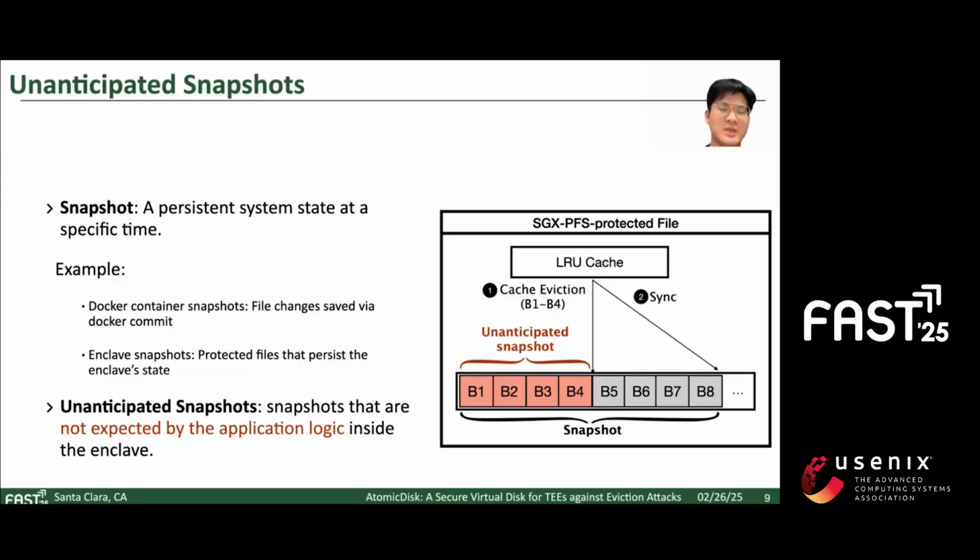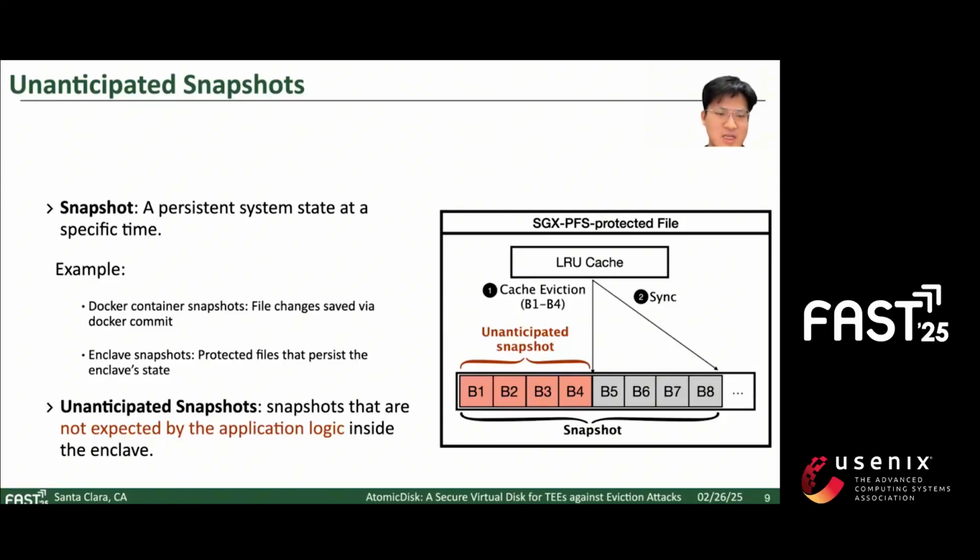Before we delve into eviction attacks, let's clarify the concept of snapshots and unanticipated snapshots. We define snapshots as a persistent system state at a specific time. Think of a Docker container snapshot, where file changes are saved using Docker commits. Similarly, enclaves also have snapshots, which are protected files that preserve the enclave states. Unanticipated snapshots are snapshots not expected by the application logic.